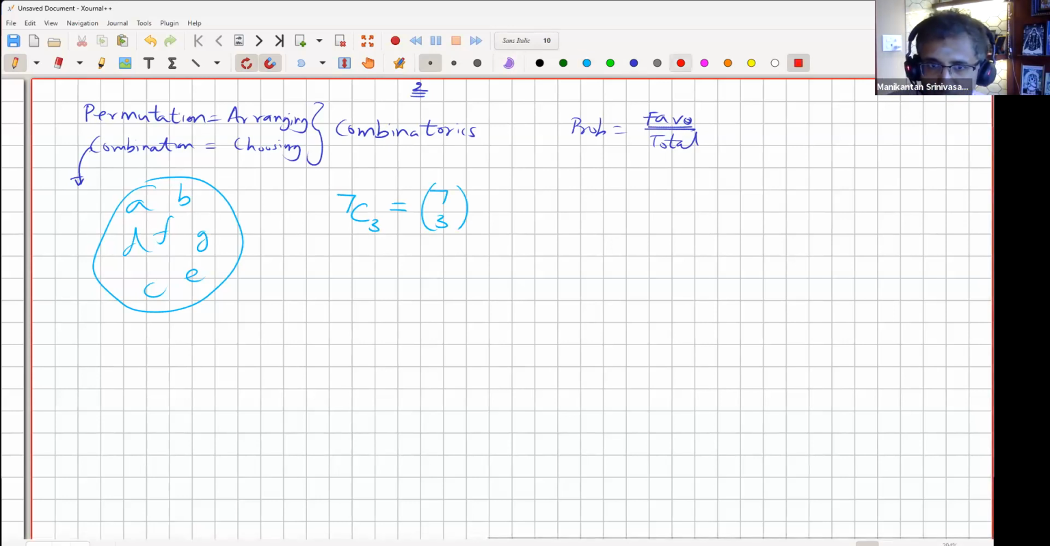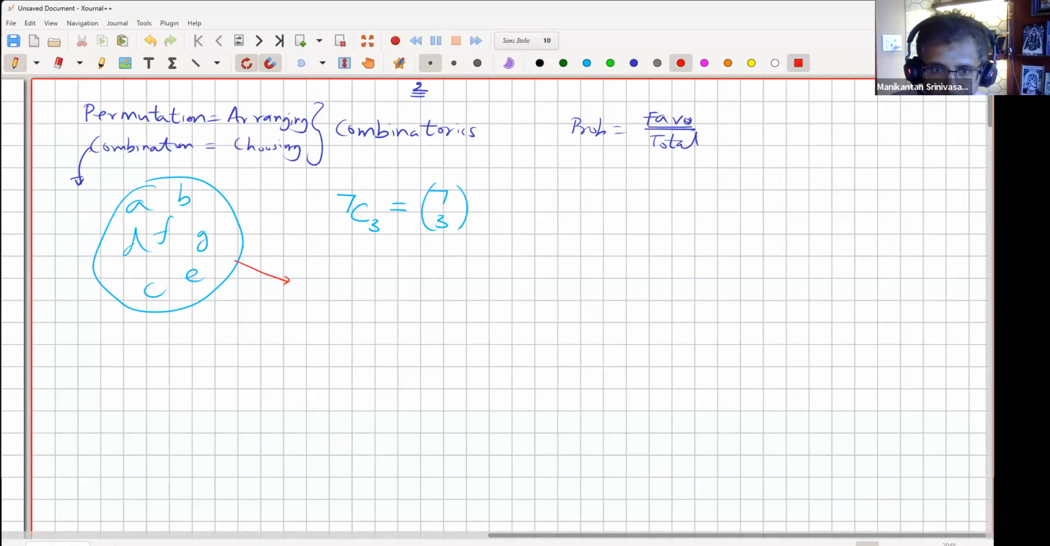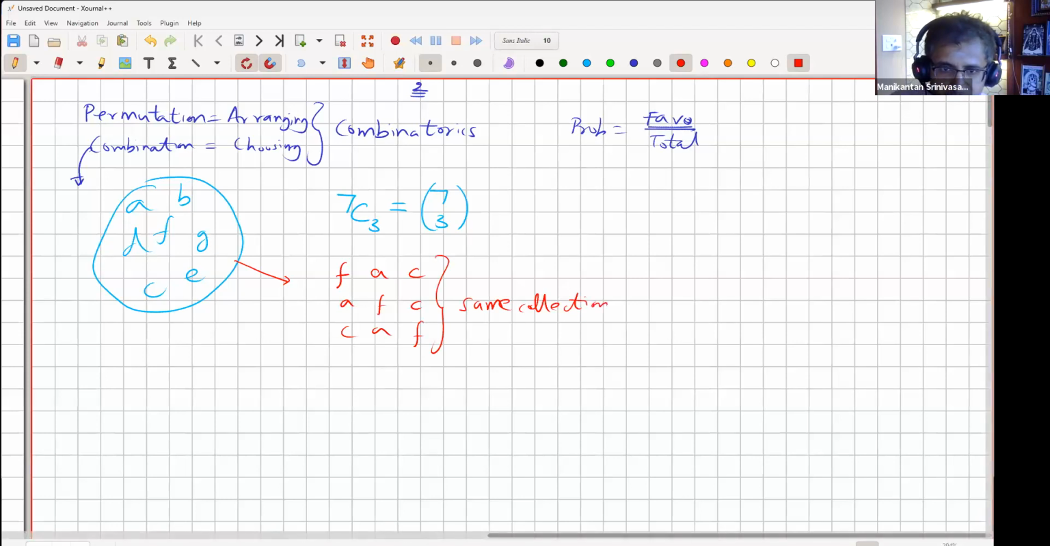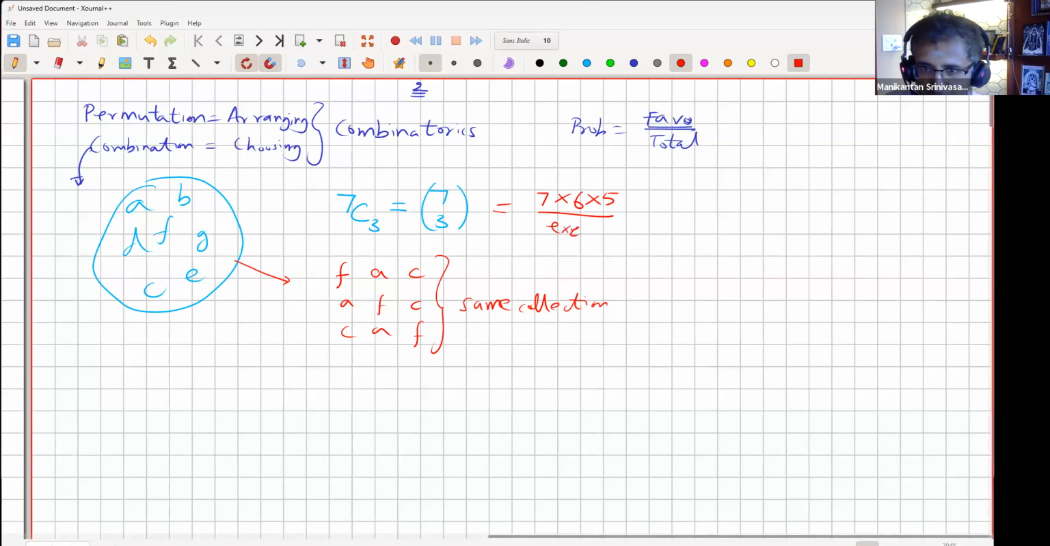Now, how would you typically do it? You'll pick one. Let's say you pick F first, and then you pick A, and after that you pick C. Now, whether you picked AFC, or FAC, or FCA, effectively they are all the same. That's the same collection. So if I naively count the number of ways, I can pick any one of the 7 letters for the first, then any one of the 6, then any one of the 5, that'll be excess counting. So I'll have to divide by the excess counting.